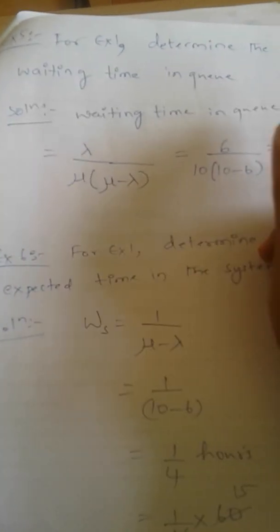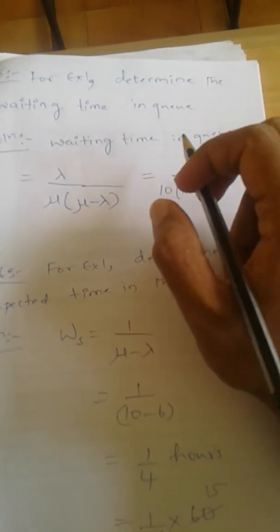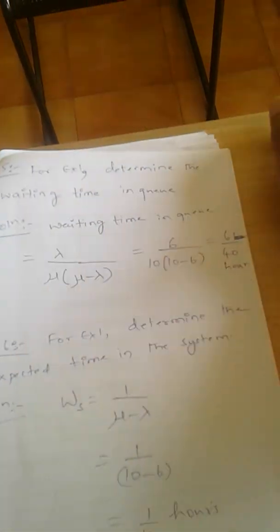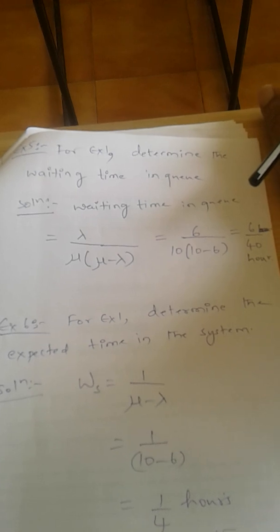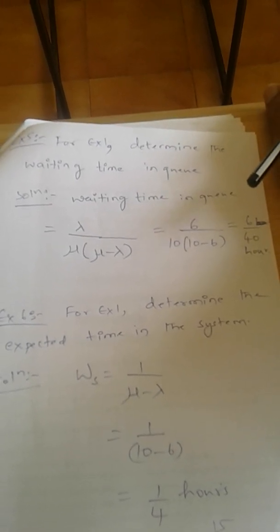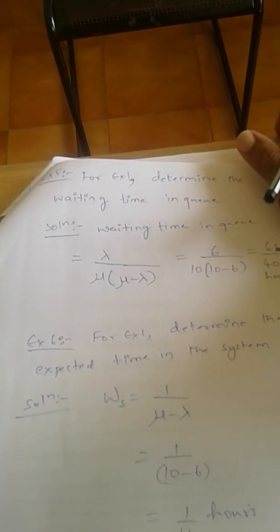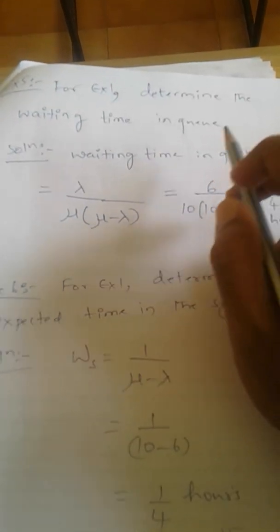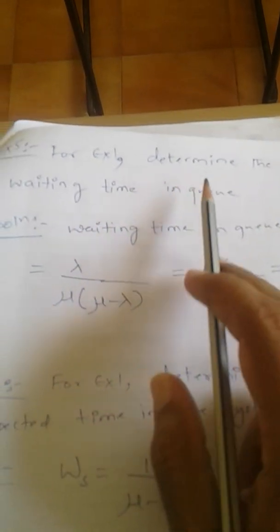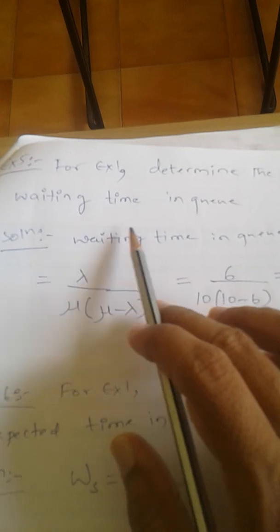Yes. So for the previous example, we saw that there was a tailor shop, and the total number of customers arriving at the tailor shop was 6 per hour, and it was exponential in nature. The tailor has the capacity of servicing 10 different customers in an hour, correct? So that was the data given, and for the same data we are supposed to find out the waiting time in the queue. Okay, so that is the question. Determine the waiting time in the queue.